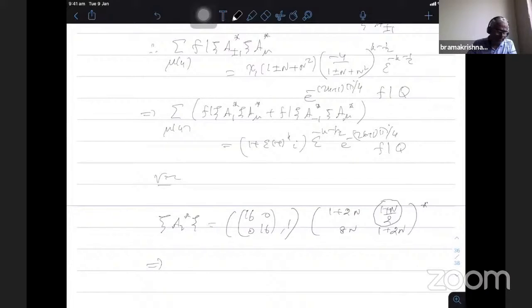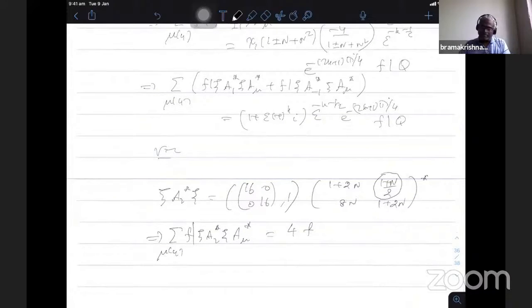This implies f summation over mu modulo 4 of psi a2 star psi a mu star is 4 times f, because this is invariant, this also is a gamma 0 4n element, therefore it comes out. Then a mu star is again a constant times f. Since f is in gamma 0 4n, a mu star also is in it, therefore it is invariant. Everything comes out identity, therefore 4 terms are there, 4 times f.